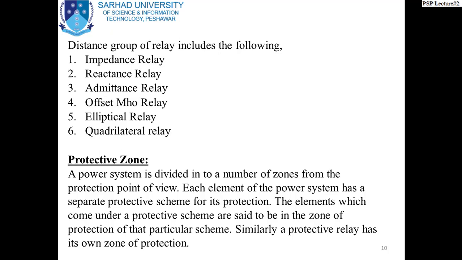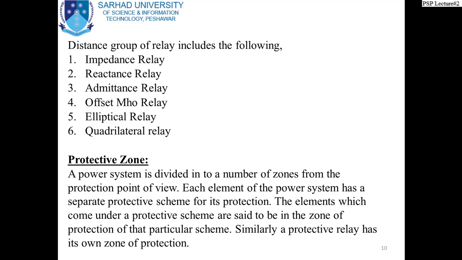Okay. Now, this distance group of relays, since it is a very reliable relay for high voltage, includes the following types: impedance relay, reactance relay, admittance relay, offset mho relay, elliptical relay, quadrilateral relays, and many more. These are all the relays in this particular group. Each relay has different characteristics. Some will be covered in this course, and some will be covered when you go to the master level of this course.